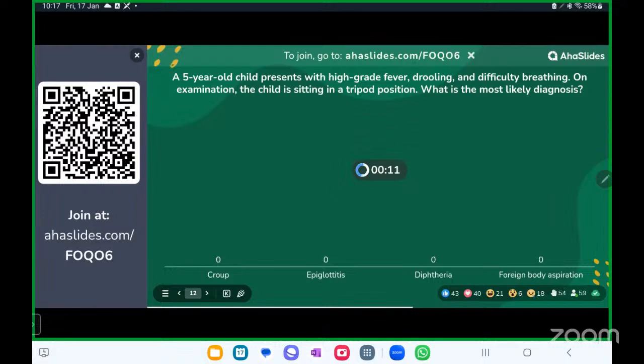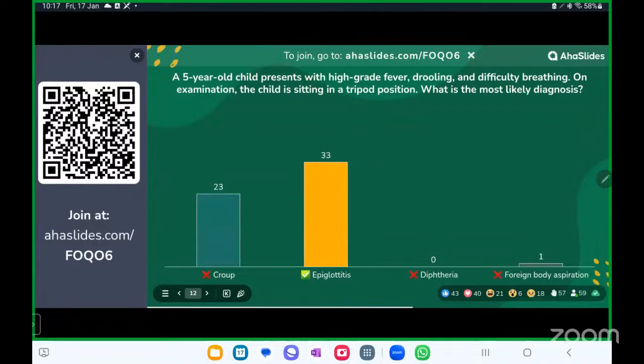So the clue in this is high grade fever, where you will see the child is toxic. Second is drooling, which means there is something blocking secretions. The child can't swallow, and has difficulty breathing and this tripod position. So all these are classical of epiglottitis. I think this needs to be cleared: croup and epiglottitis.